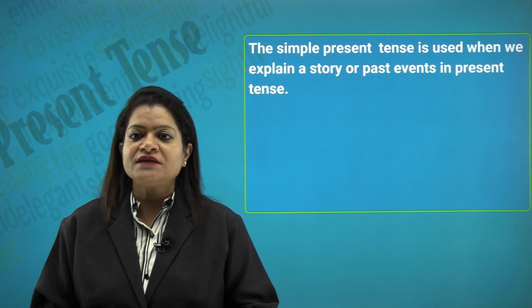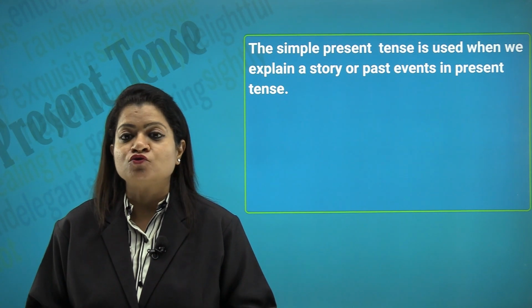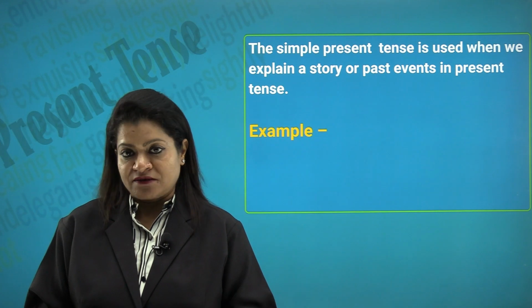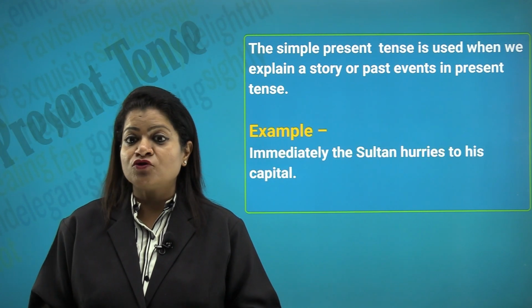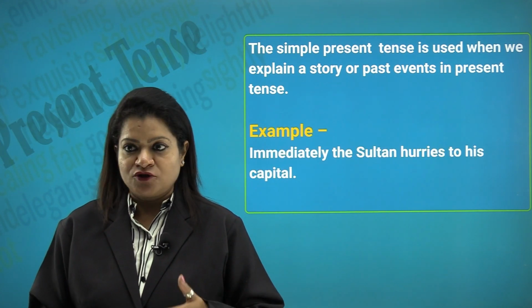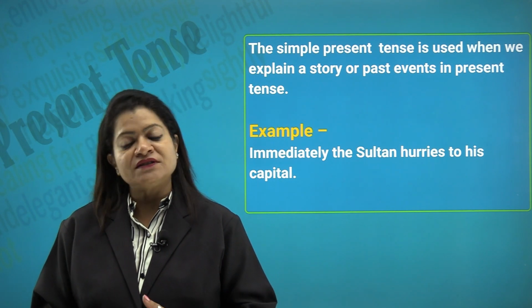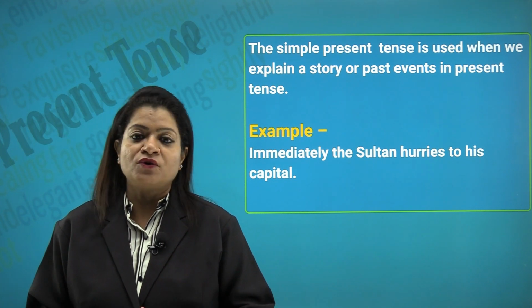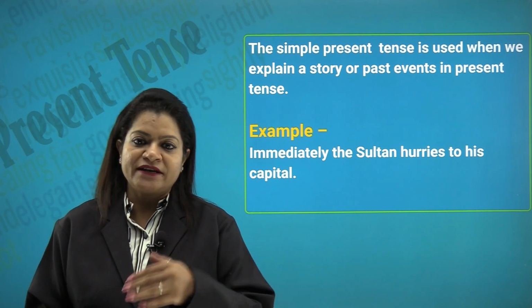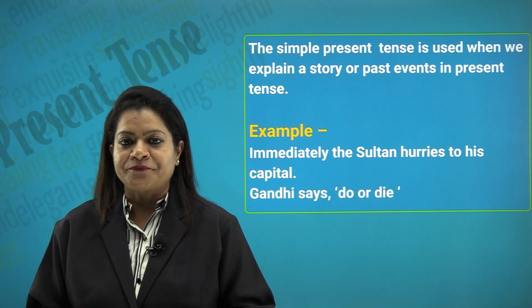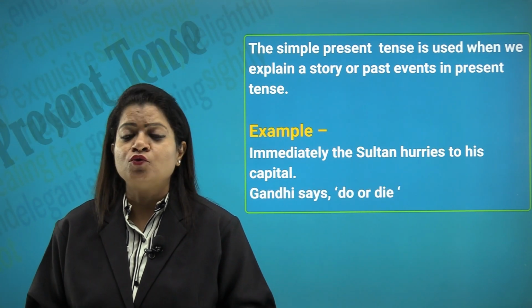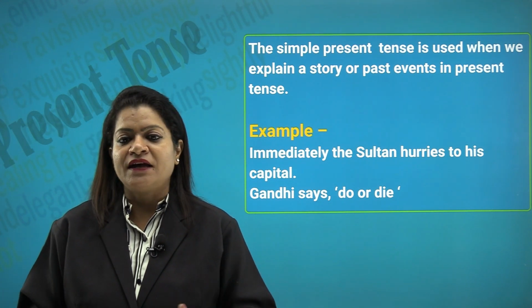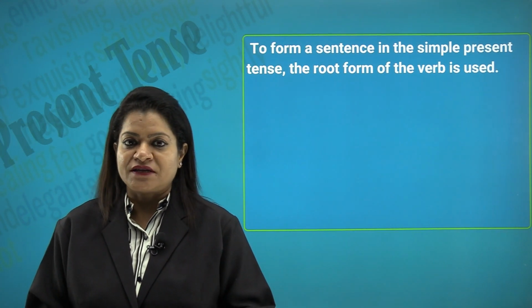The simple present tense is also used when we explain a story or the past events in the story in present tense. For example, immediately the Sultan hurries to his capital. It's not that it is being done now, the story is not set in the present time, but we use the present tense to denote the actions that were done then. So it's like time travel that we do here. Gandhi says, do or die. So Gandhi is gone, but what he has said is relevant, hence we use the present indefinite tense.